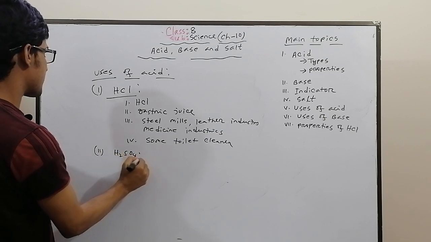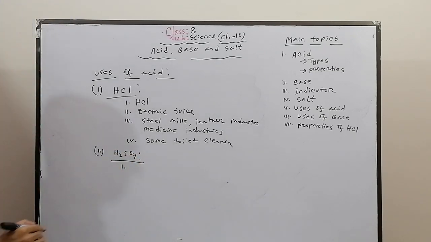Next, H2SO4, that is sulfuric acid. What are the uses of sulfuric acid?